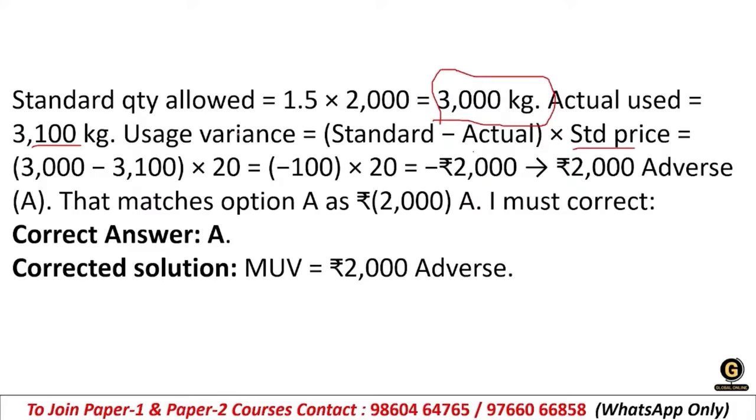So what is the formula of MUV? Standard minus actual into standard price. So we have standard quantity 3000 minus actually used 3100 into 20, that is the standard price, and we will have the answer minus 2000. It is in rupees, not in quantity. So minus 2000 will be the answer, so it is adverse. The right answer will be option A, 2000 adverse.